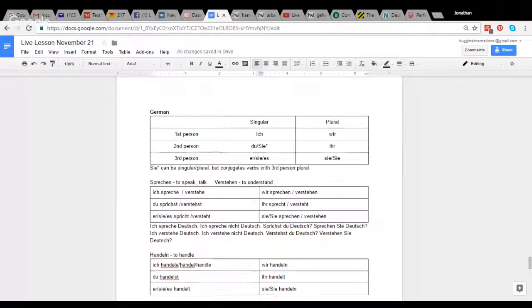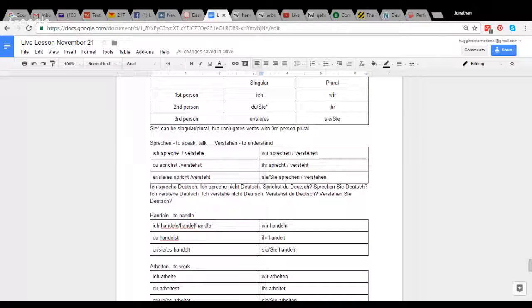Okay. So we had ich spreche, ich verstehe, du sprichst, du verstehst, er spricht, sie spricht, es spricht, er versteht, sie versteht, es versteht, wir sprechen, wir verstehen, ihr sprecht, ihr versteht, sie sprechen, sie verstehen. You don't hear a difference between sie, but it's the spelling: it's she, or they, or you formal. So: ich spreche Deutsch, ich spreche nicht Deutsch, sprichst du Deutsch, sprechen Sie Deutsch.